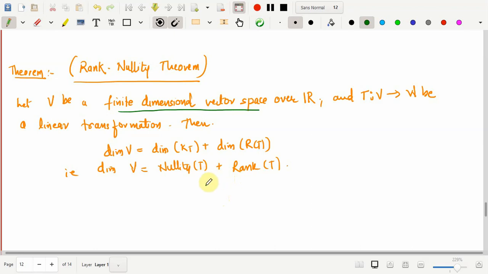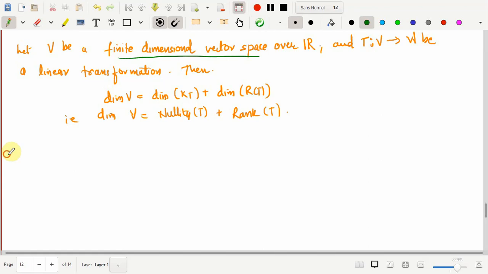If you know the dimension of V, then you know that it would be partitioned as the nullity and the rank. If you know the dimension of kernel of T, then you can very easily determine the dimension of range of T. If you know the dimension of range of T, you can easily determine the dimension of kernel of T. So let's try to prove this.